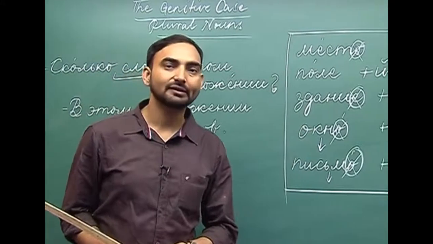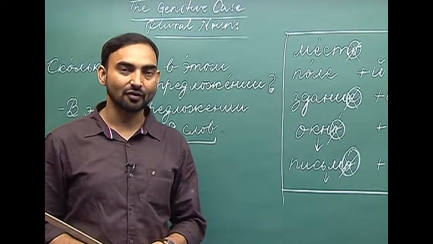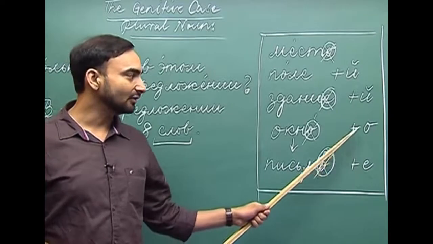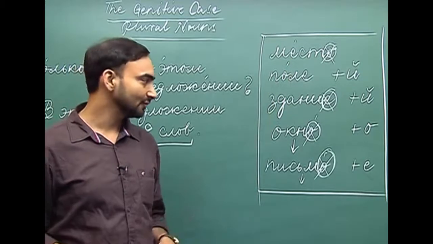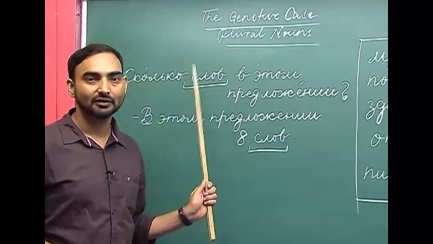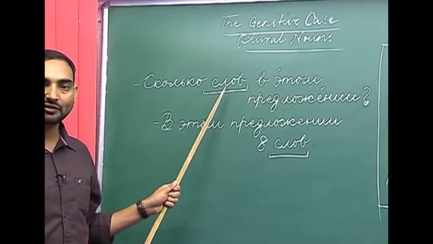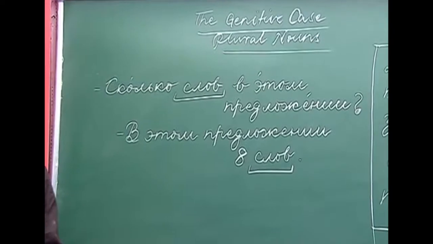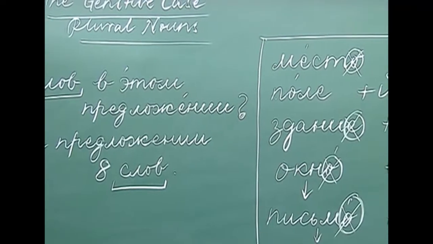So, whenever after dropping the ending we get a cluster of consonants, we use either o or ye to get its genitive plural form. So, akno, okan, pismo, pisim. Now, let us look at some examples. Skolka slof vaitam pridlasheni. Slof is the genitive plural form of slova. Slova ends with o, and we have discussed whenever a noun ends with o, how do we form its genitive plural? We drop the ending.